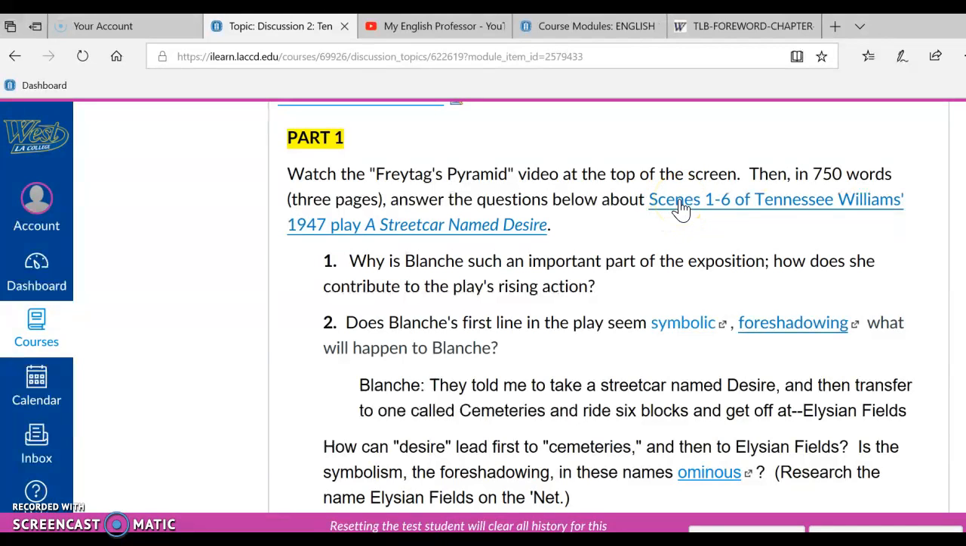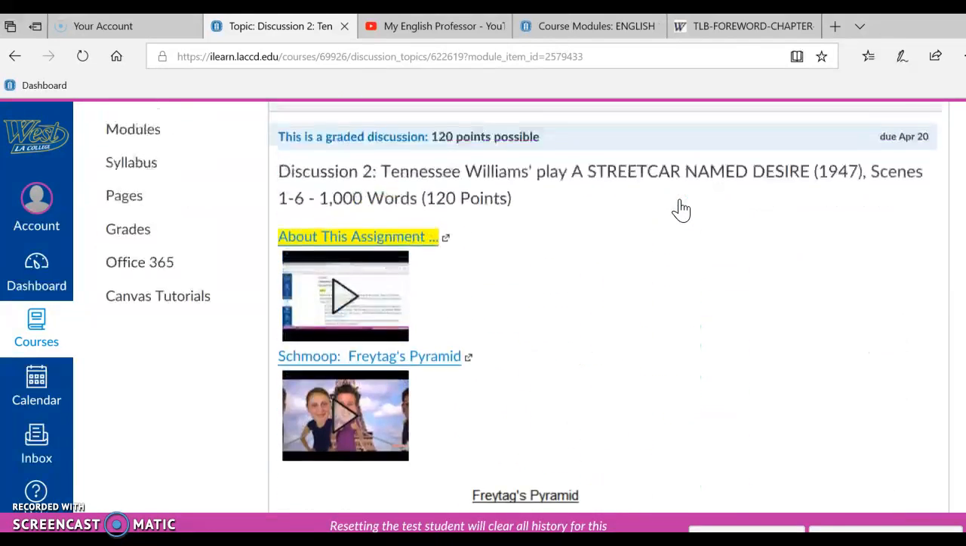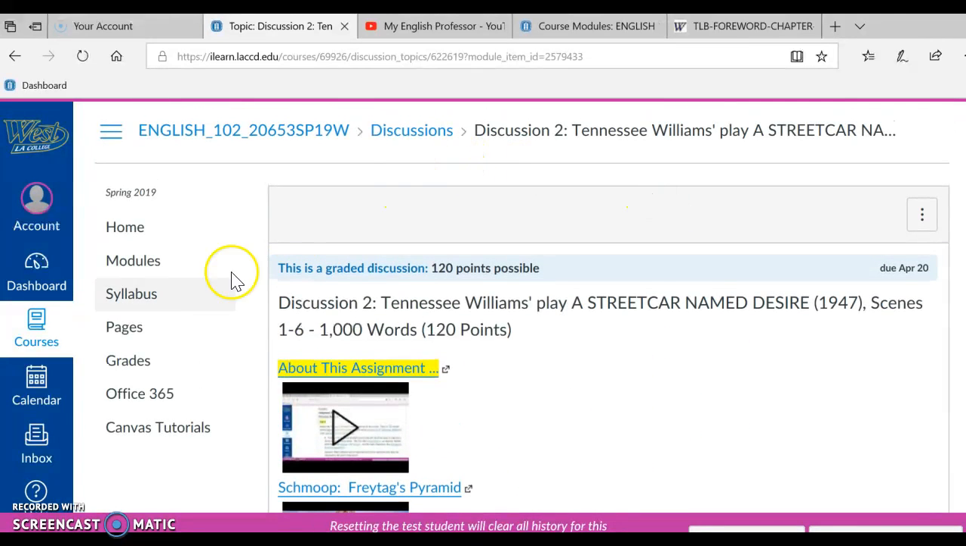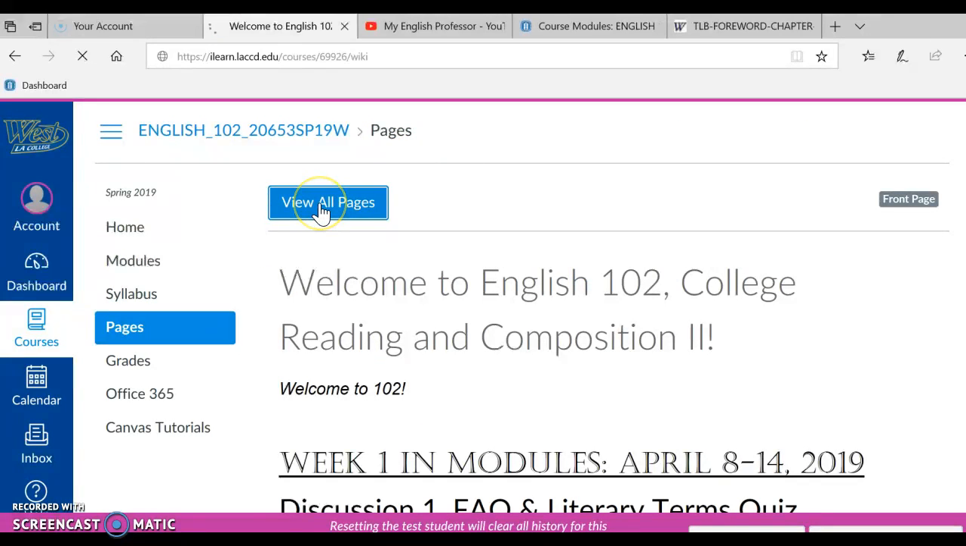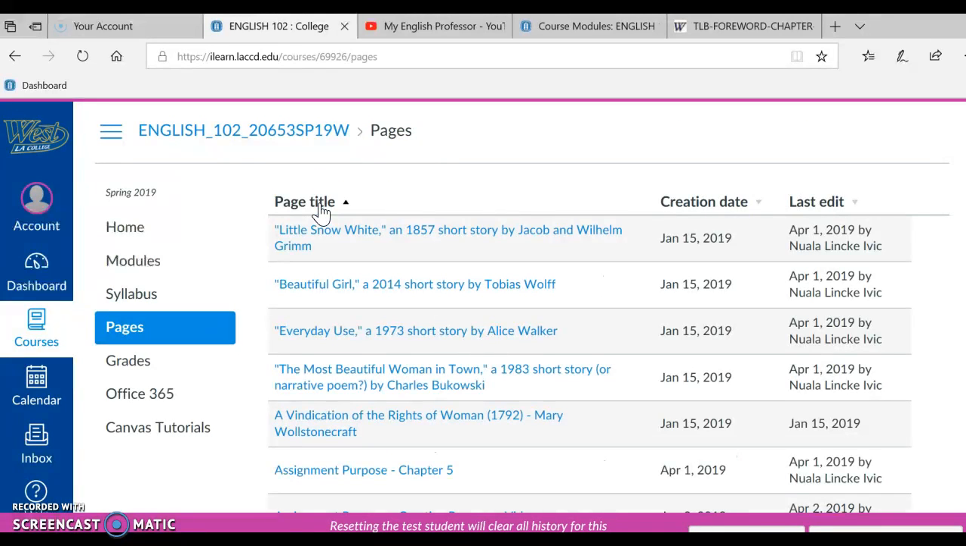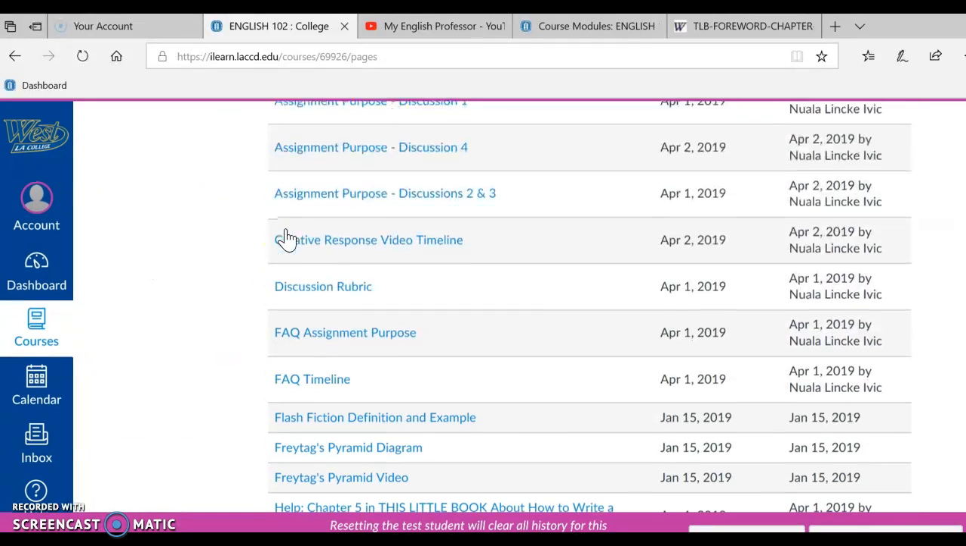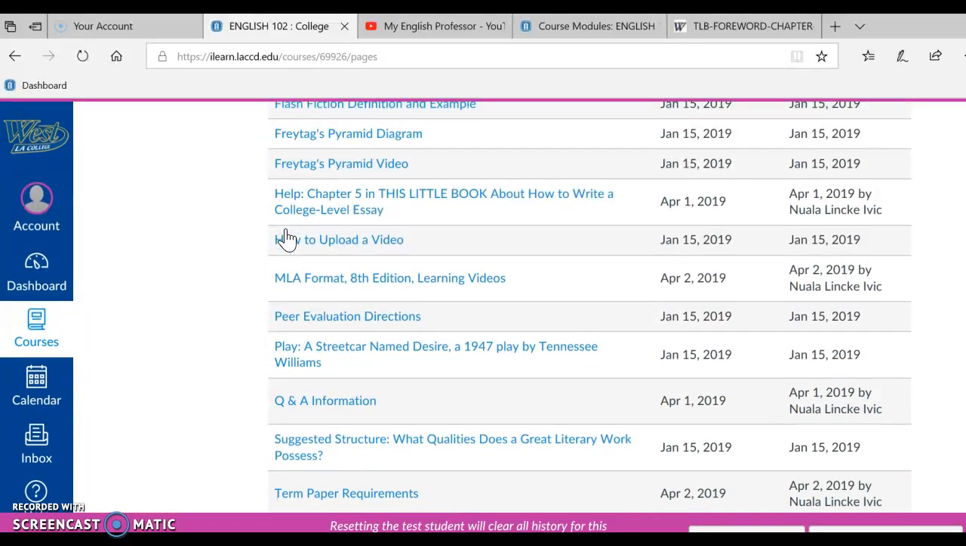If for any reason you cannot access the play through this link, then scroll up and go into Pages, which is here in the left menu. Click on it, and then click on View All Pages. And unfortunately, as we can see here at the top, the pages are not always in perfect alphabetical order, so we would have to scroll down and find the work we want. And as I scroll down, I can find the play, A Streetcar Named Desire, right here.